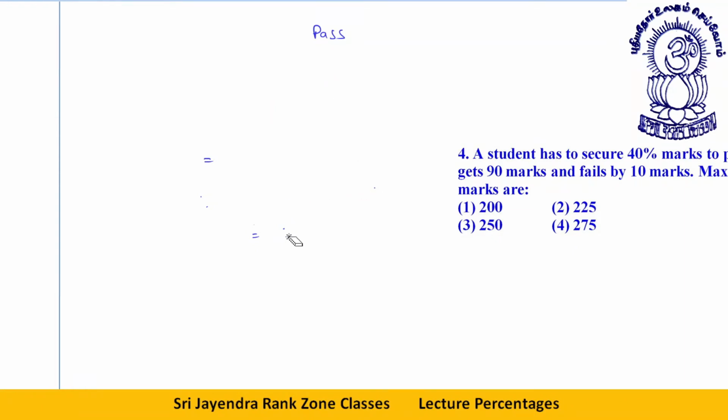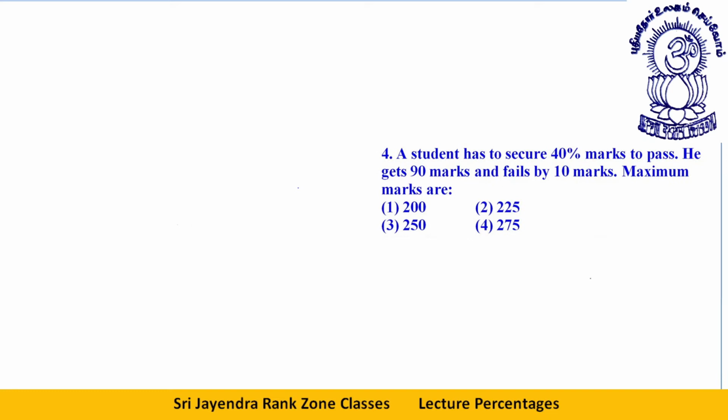This is the next question. A student has to secure 40% marks to pass. He gets 90 marks and fails by 10 marks. The maximum marks are? This is, let's say, 0. A student has to reach this 40%.